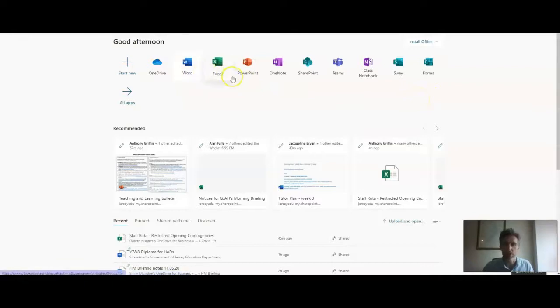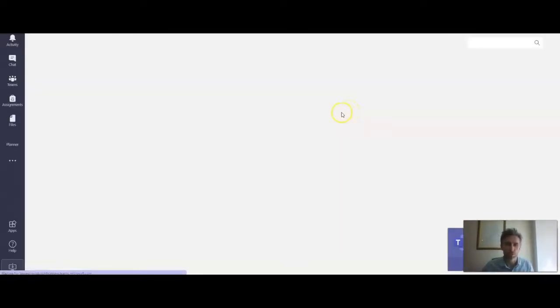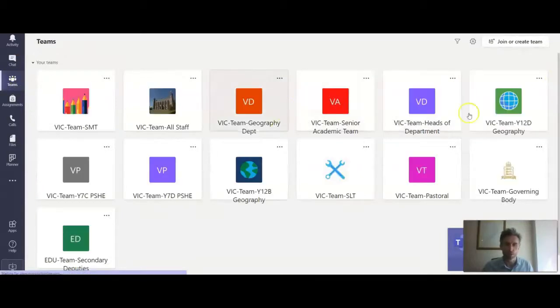So Word, Excel, PowerPoint, and if you look over here, you've also got Teams. Now, if you go to Teams, you should already be included on class Teams and a variety of other options as well, including house Teams, which are being set up at the moment, and a variety of others. So mine's just taking a little while to load here, but it's coming up now. It gives you the option to join a team if you've been given that from somebody else. But you can see here I've got a range of teams that I'm already set up in, including some of my classes and various others. So you can then click through onto that. So that's how you get hold of Teams.